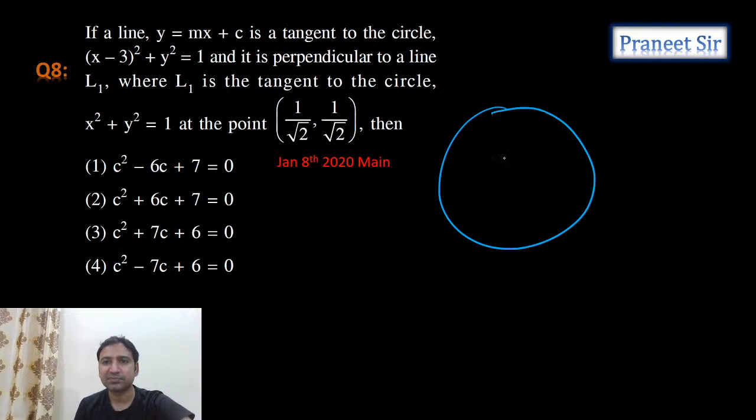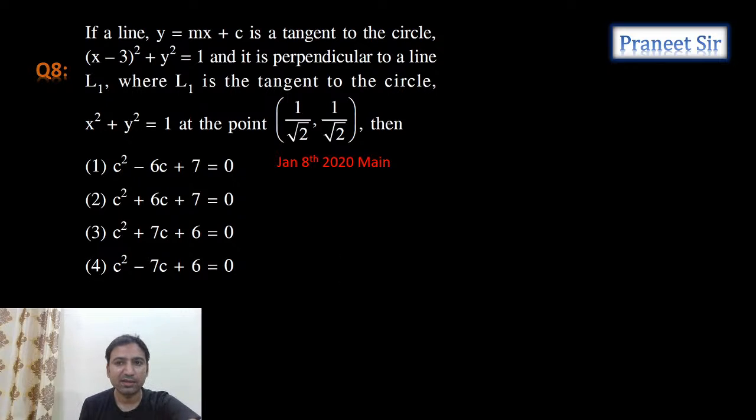There is a circle with center (3, 0), or otherwise we'll take it with respect to the x-axis and y-axis. Let's draw the x-axis and y-axis first.